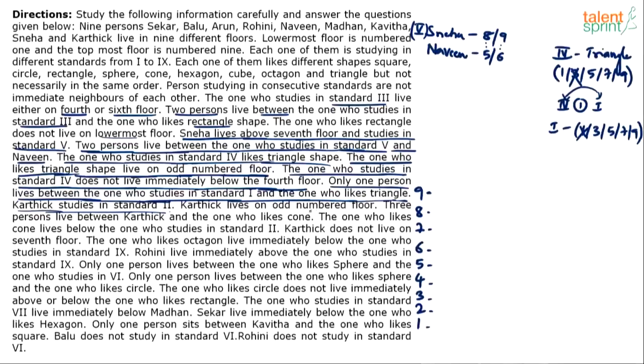Karthik lives on an odd number floor, 4. So again, data about Karthik. Standard 2, Karthik. And Karthik lives on an odd number floor. So what are the possibilities for Karthik? 1, 3, 5, 7, 9. Right? Karthik can be 1, 3, 5, 7, 9. And he is in 2nd standard. Karthik lives on an odd number floor.